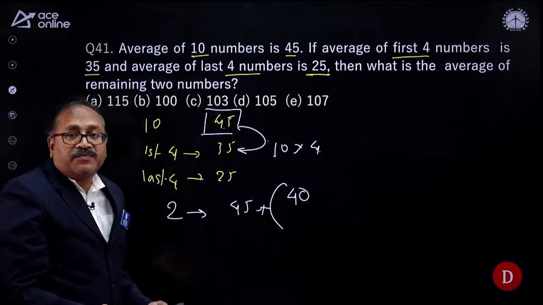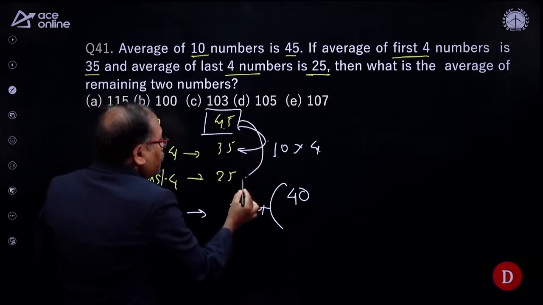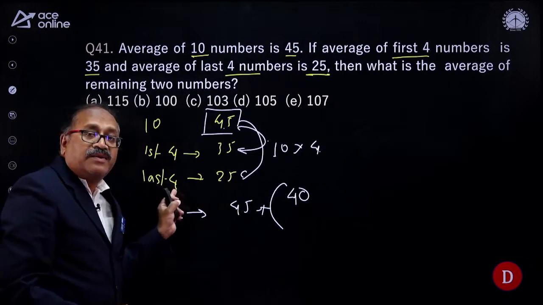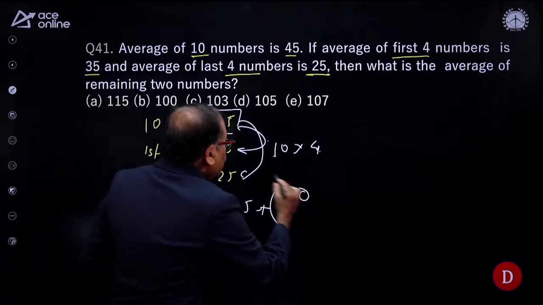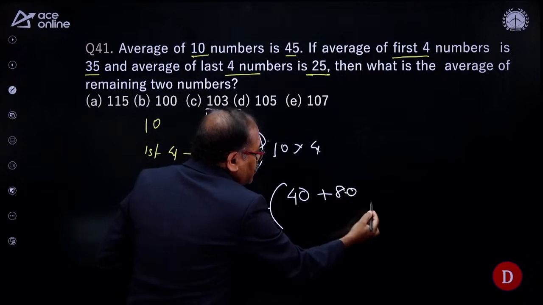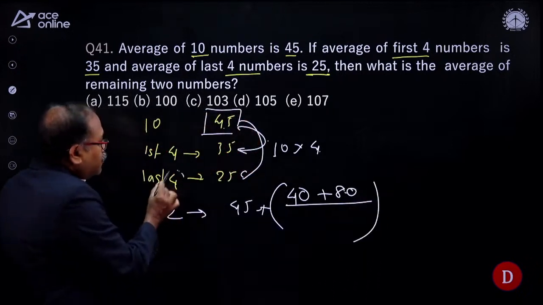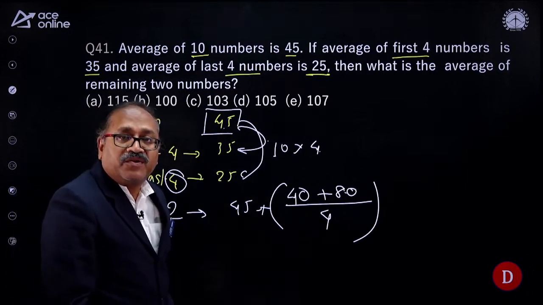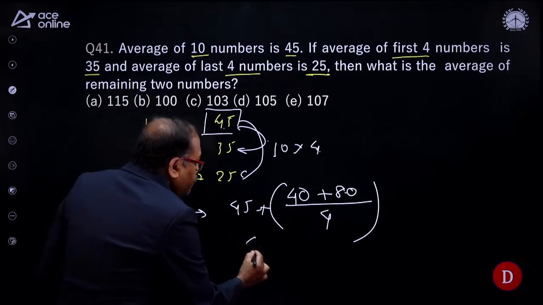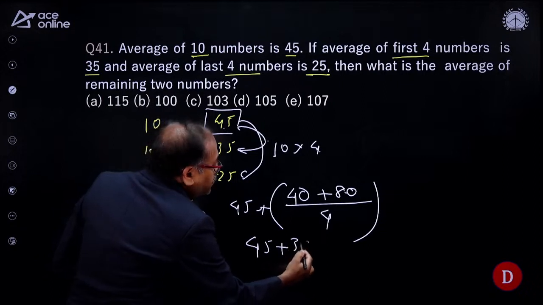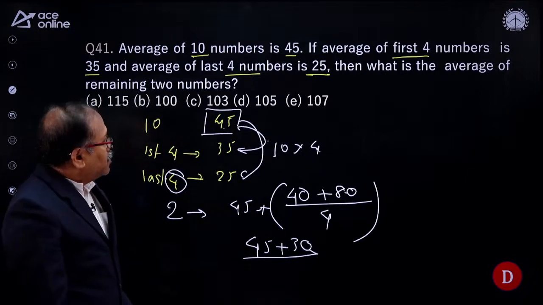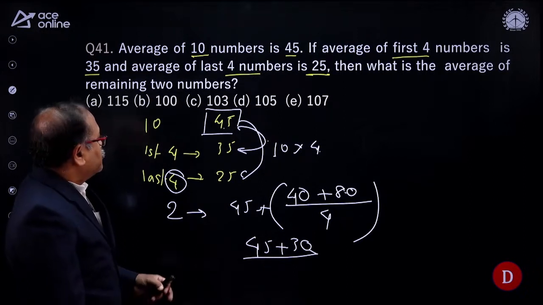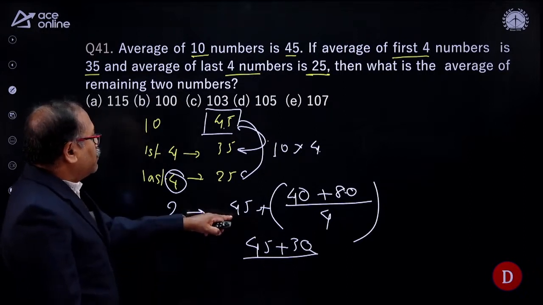So I am not getting into the fundamentals now. Coming to this part, this is 20 less. So if the average is 20 less, the total will be how much less? 20 into 4, 80. So if this is less, this will be more. 80 divided by how many numbers am I looking for? For 4 numbers here. So 120 divided by 4, which is 30. So my answer should be 45 plus 30. How much is that? 75. No. Okay, this is the overall average, right?